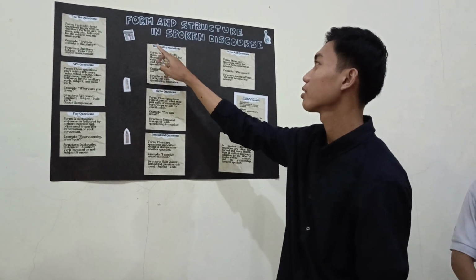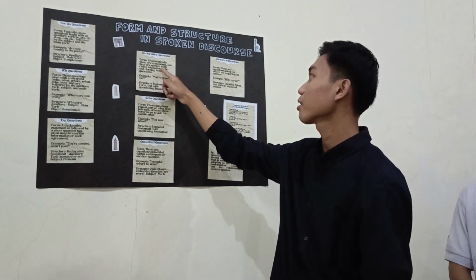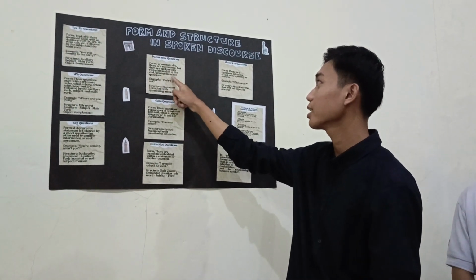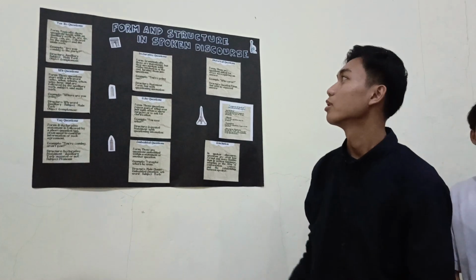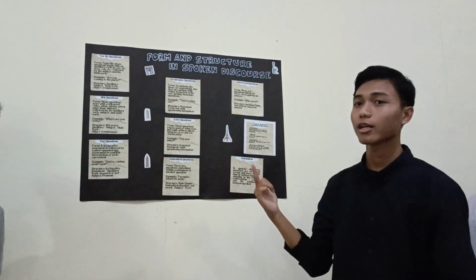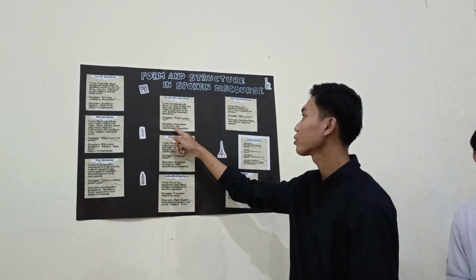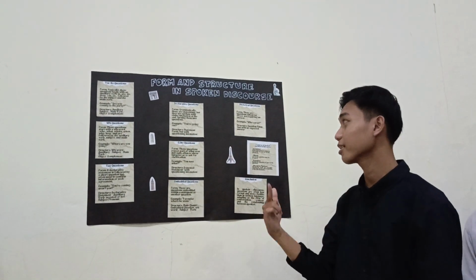The form is grammatically these are statements, but they are spoken with rising intonation at the end, turning them into questions. For example, you are going out? The structure is statement form, but with questioning intonation.